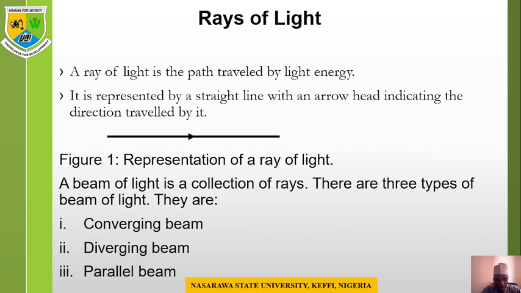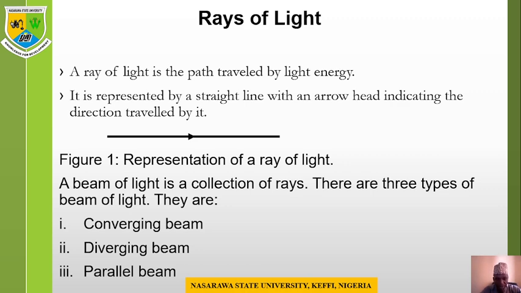So there are three types of beam of light. The first one is the converging beam. These are a collection of rays of light that are moving from all directions but pointing towards one point, that is, meeting at almost a point. So we refer to that beam as a converging beam.